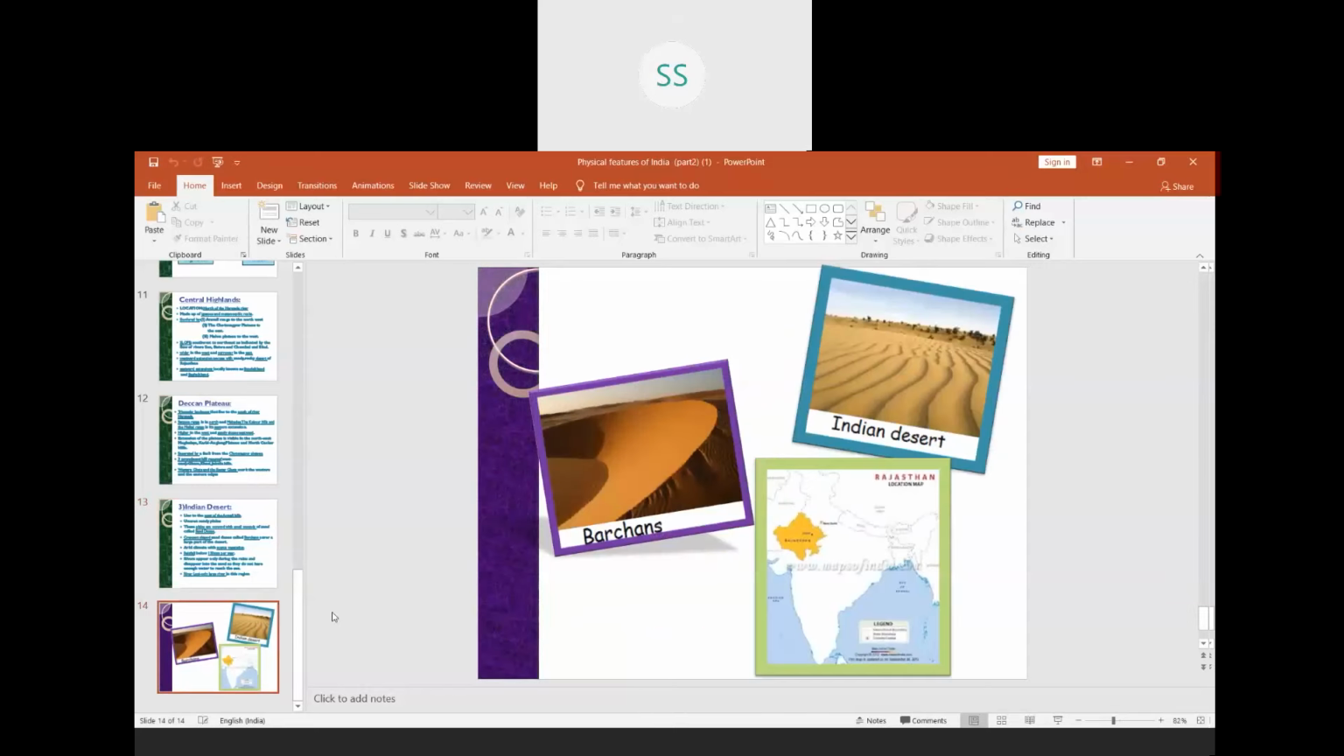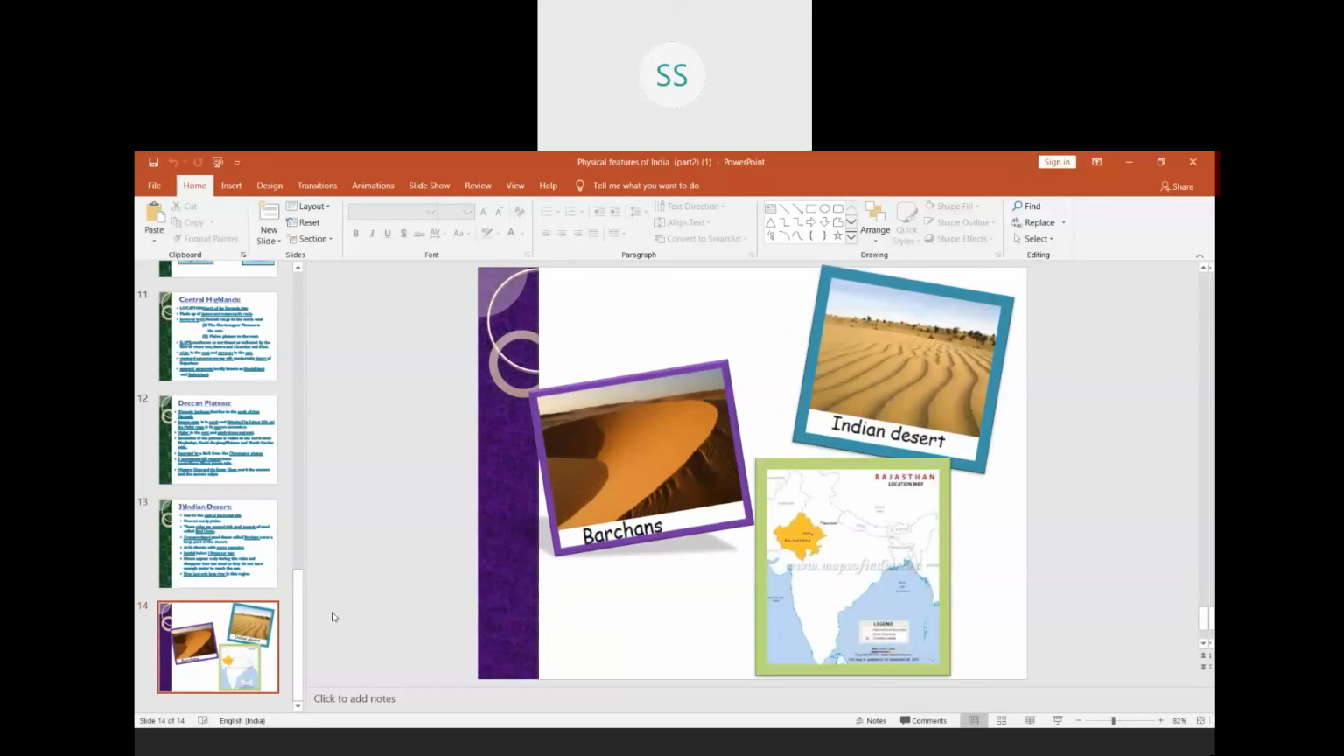You can see, children, a picture is shown over here, which is the picture of the Indian desert. You can even see the location of the Indian desert, which is not complete Rajasthan, but towards the west of the Aravalli hills. You can see the shape of Barchans also, children. That is the crescent, a semicircle kind of shape. That is the shape of the Barchans.